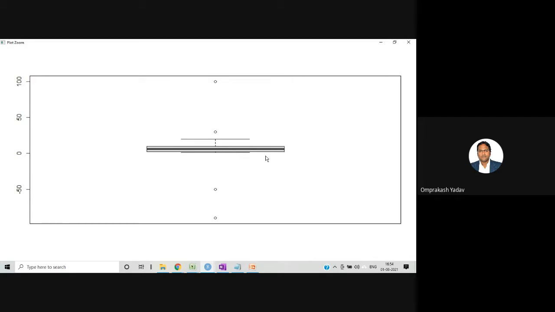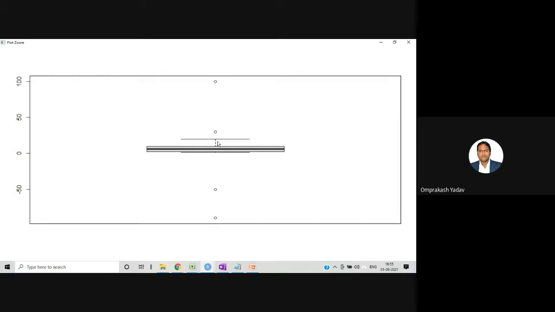See, once we fire the quantile command, we get quantile 1, 2, 3 and 4, right? So this is the median value, this is Q3, and this is Q1. The lower end is the min value, and this one is the max value.